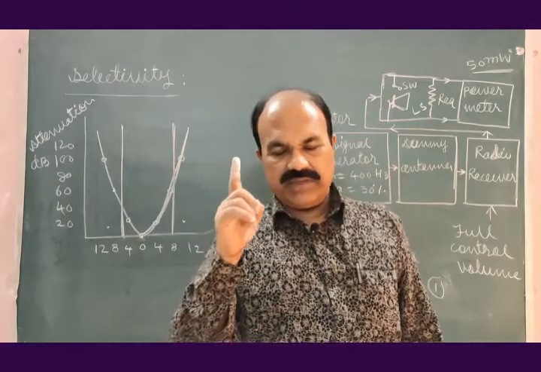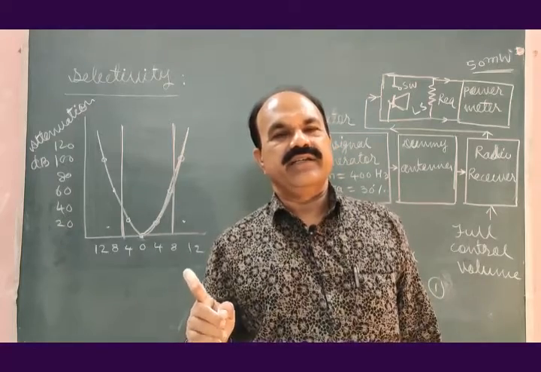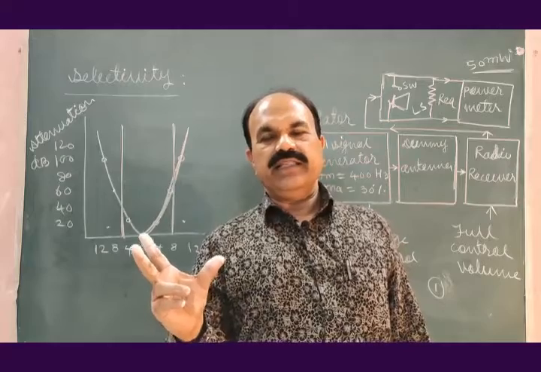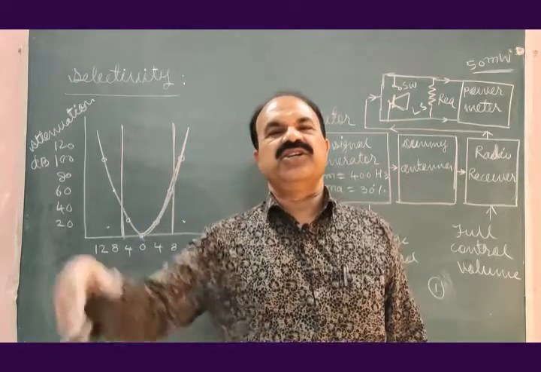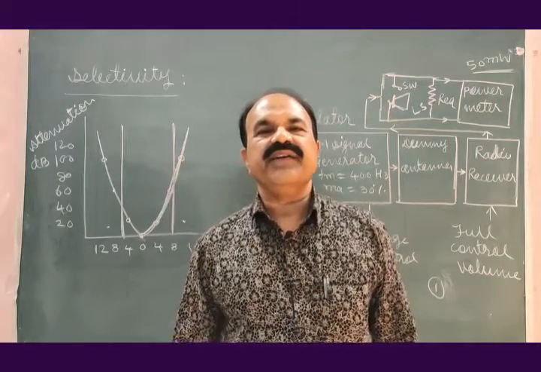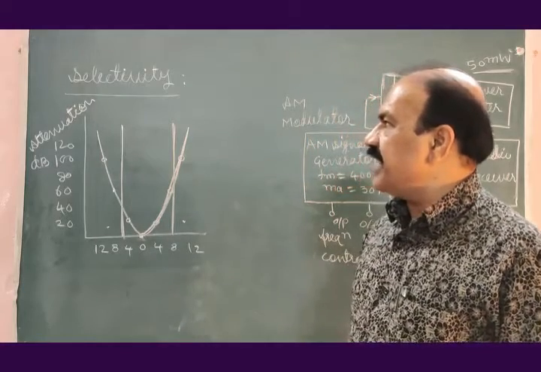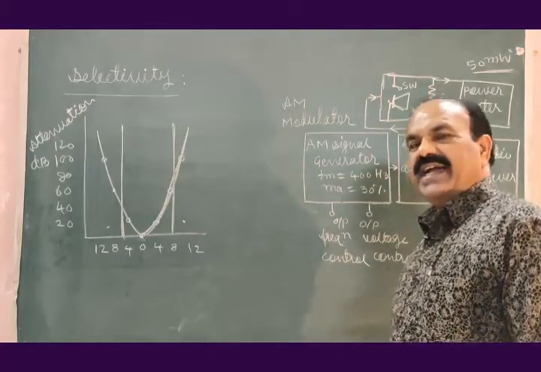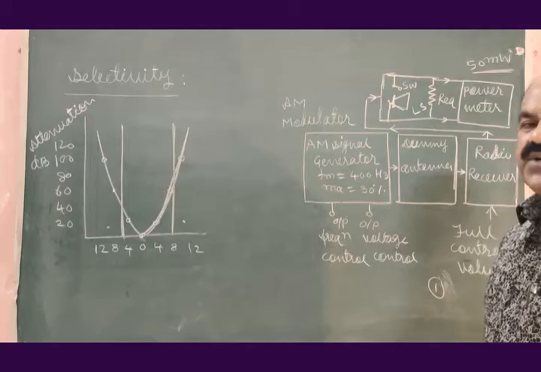I mean the intermediate frequency amplifier's response is such that it allows only the frequency band from one station. It does not allow the audio frequencies from neighboring stations. Then it will have good selectivity and it will be a quality radio receiver.